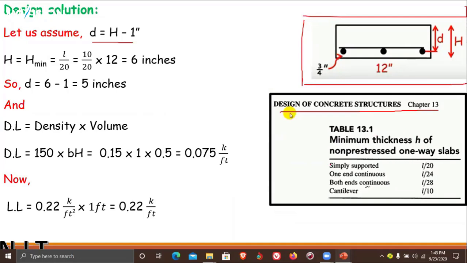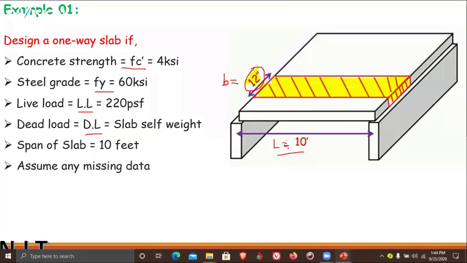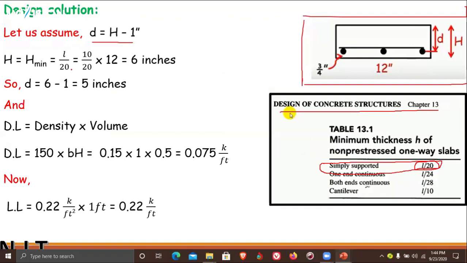It's a simply supported slab. Our slab is simply supported, so that's why I am using L divided by 20. So H minimum will be equal to L divided by 20. What is the L value? L is equal to 10 feet. Understand? L is equal to 10 feet. 10 divided by 20 multiplied by 12.